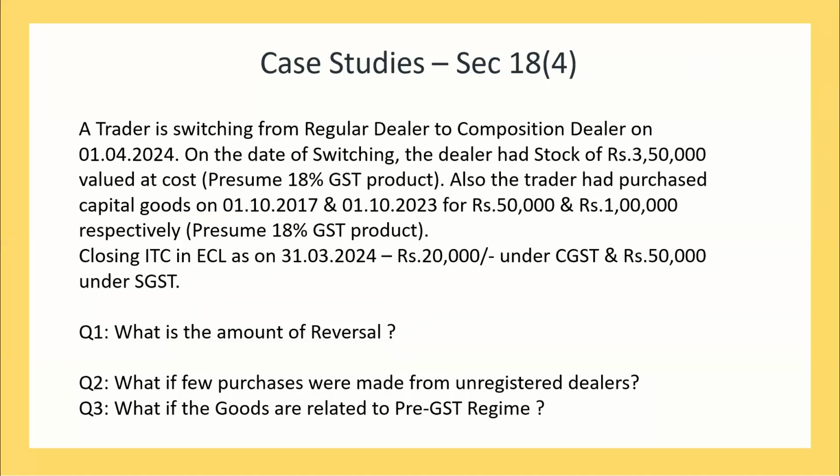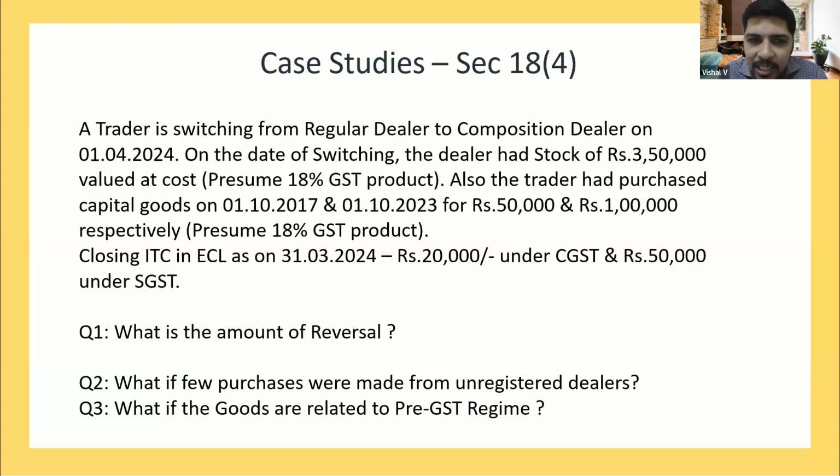Ma'am, I have a question. GST on 1 lakh is 18,000. How are we getting 39,000 for reversal? Madam, see, first, 3.5 lakhs is the stock which is held as on the date of shifting from regular to composition. So on 3.5 lakhs, 9% CGST is 31,500, 9% SGST 31,500. So 31,500 is the amount of reversal we have to do.